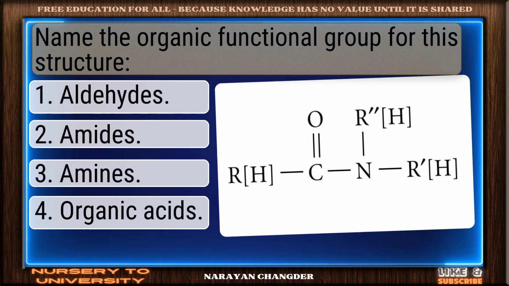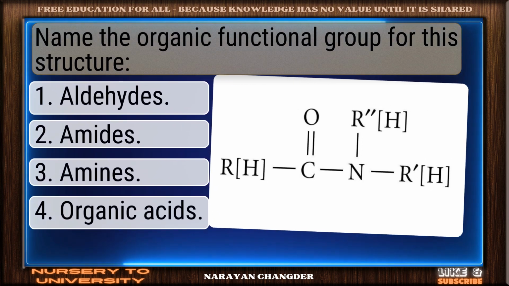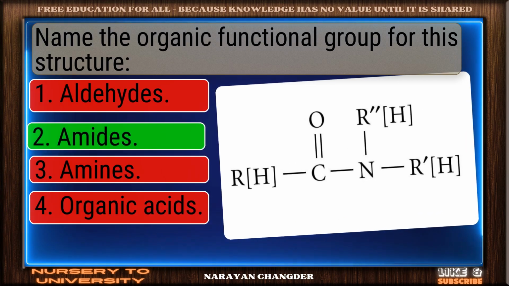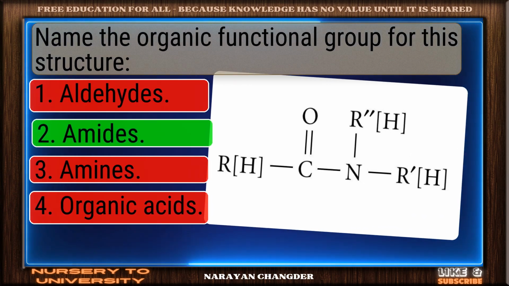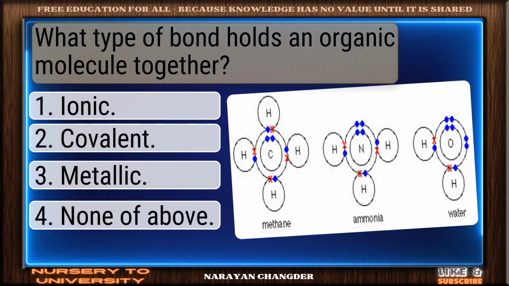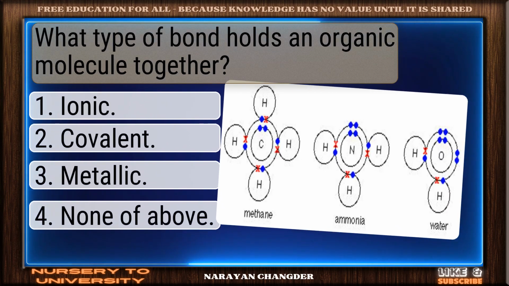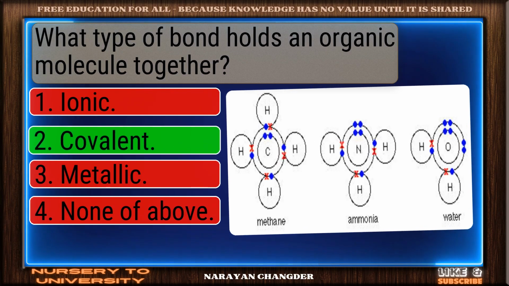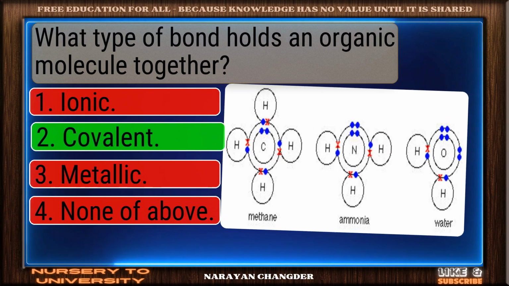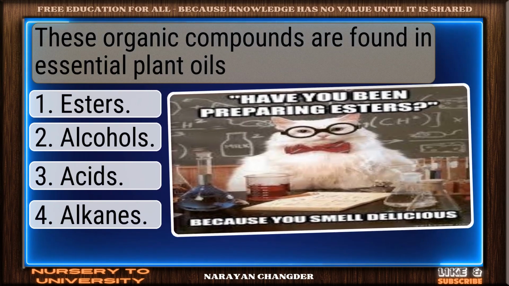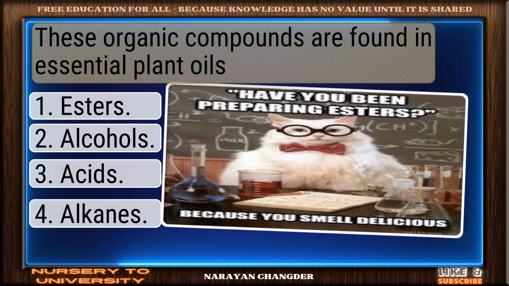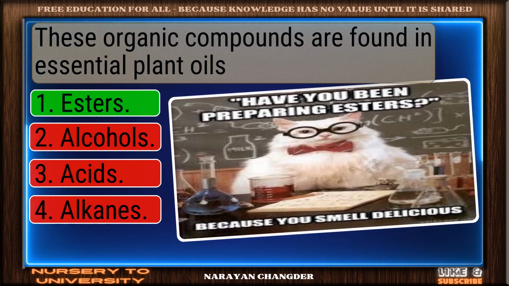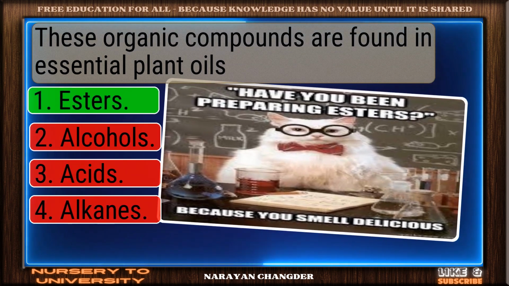Name the organic functional group for this structure. Well done. Amides is the right choice. What type of bond holds an organic molecule together? On track. Covalent is the correct answer. These organic compounds are found in essential plant oils. Excellent choice. Esters is the right answer.